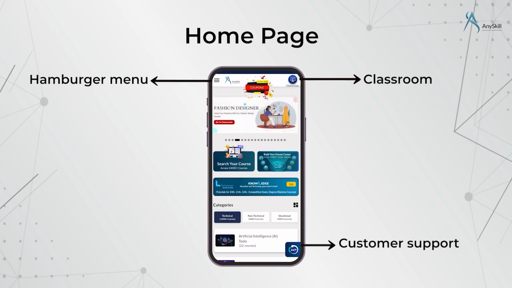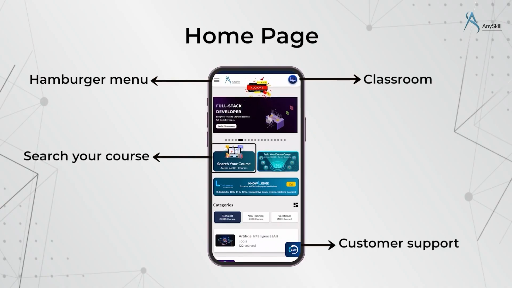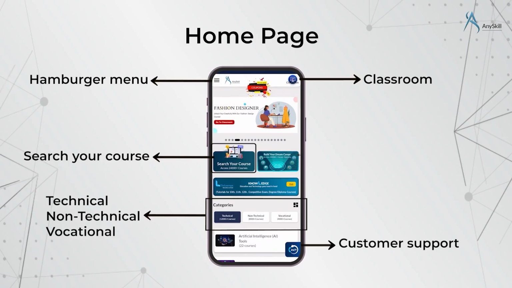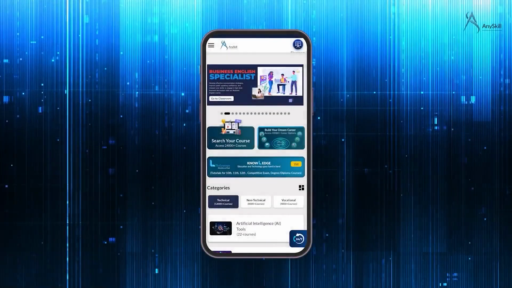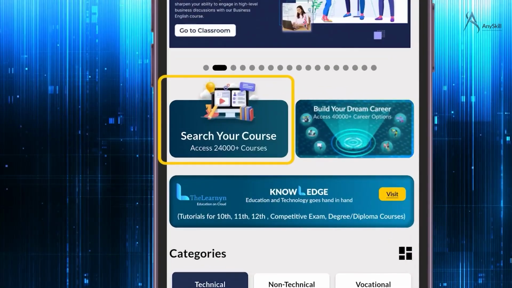The AnySkill app is built around 3 powerful sections. We will uncover them step by step. The first one is Search Your Course, under which we have 24,000 plus courses. Then we have the demanding courses, technical course, non-technical course, and vocational course. At the last, we have the career bundles. It is one of the most exclusive and interesting features of our AnySkill application. We will uncover it at the end of the session. Stay tuned. Now let's see the first section, that is Search Your Course.